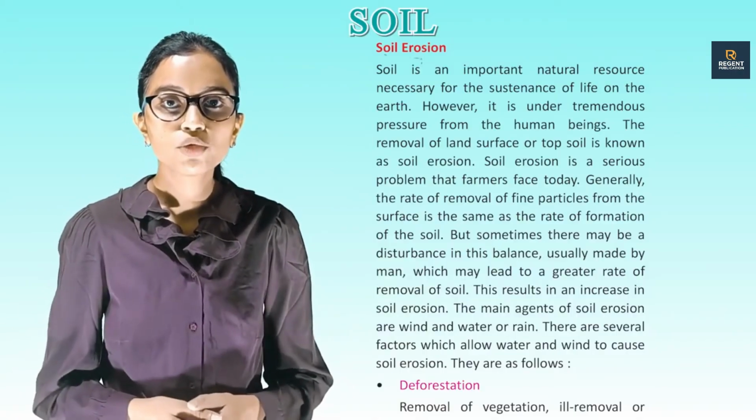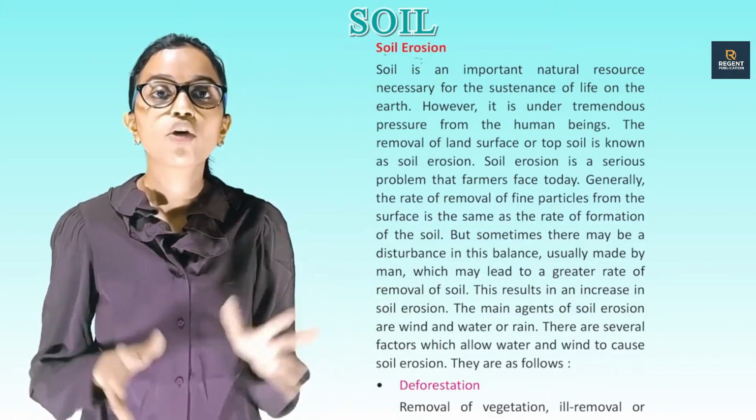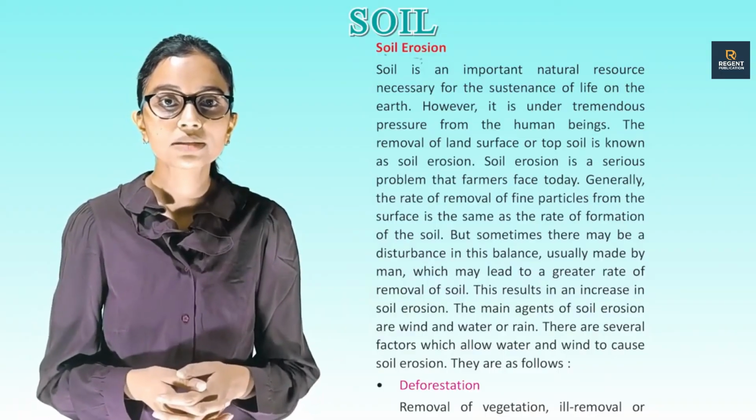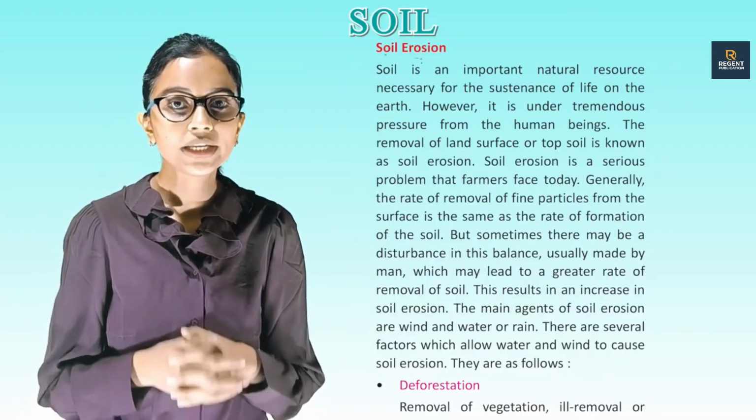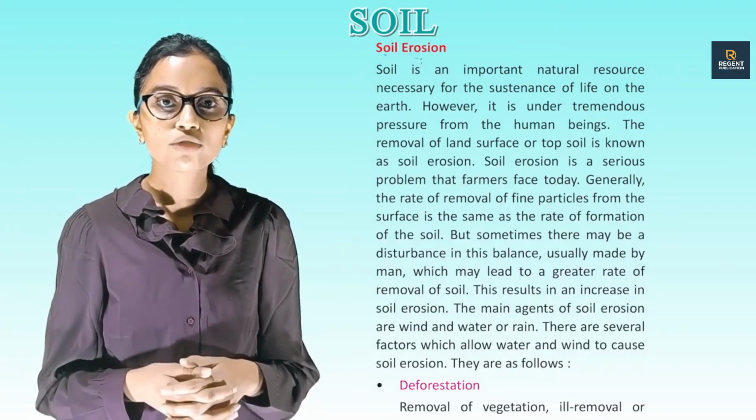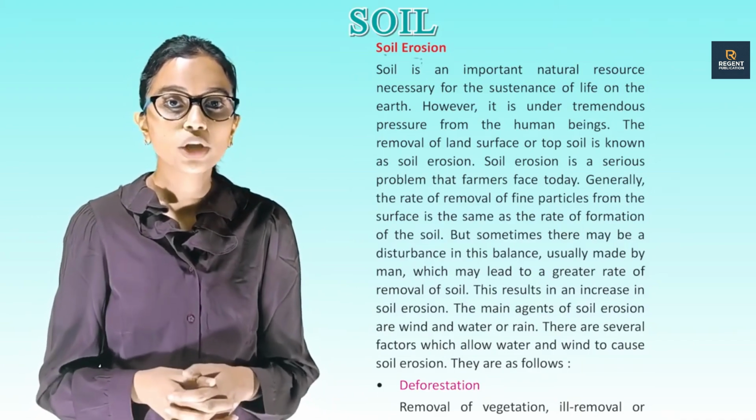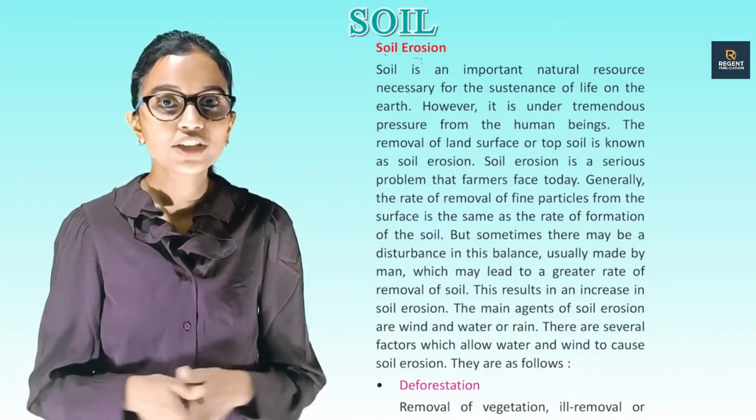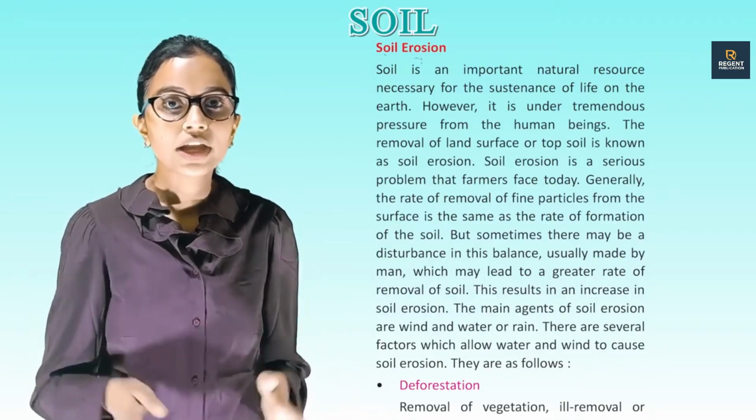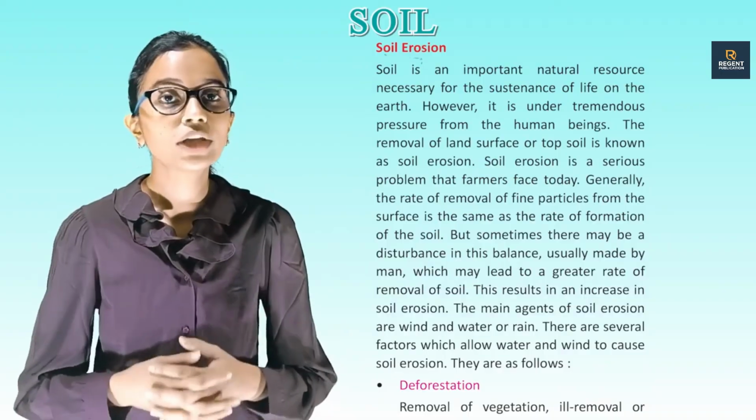Generally, the rate of removal of fine particles from the surface is the same as the rate of formation of the soil, but sometimes there may be a disturbance in this balance, usually made by men, which may lead to a greater rate of removal of soil. This results in an increase in soil erosion. The main agents of soil erosion are wind and water or rain. There are several factors which allow water and wind to cause soil erosion.